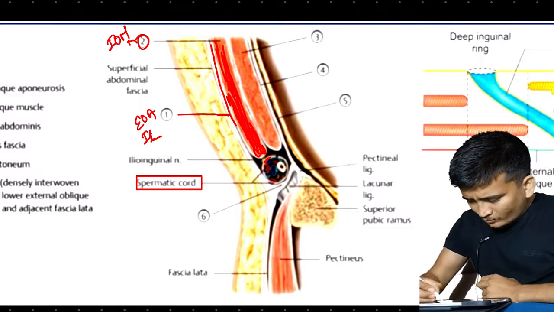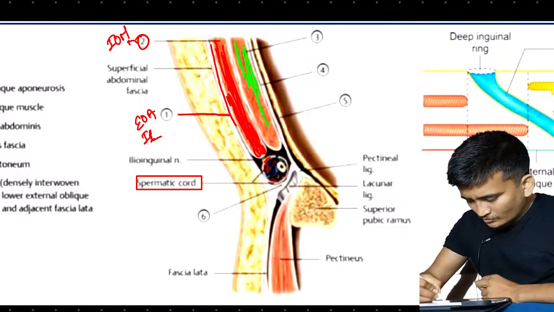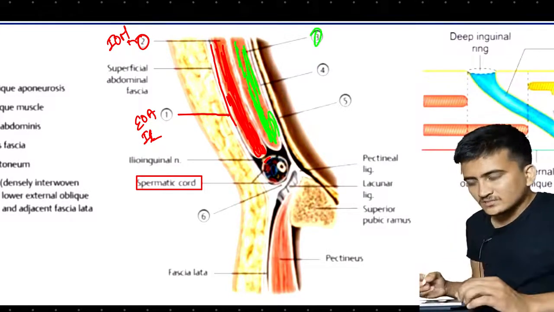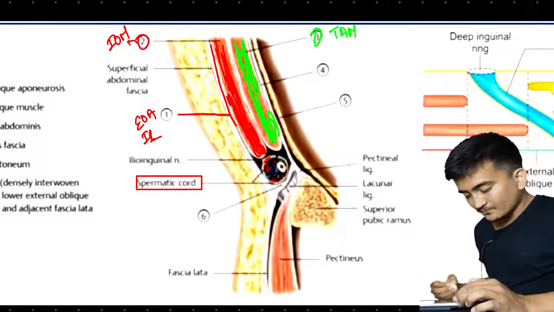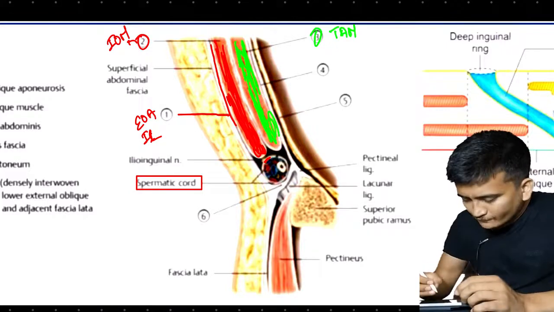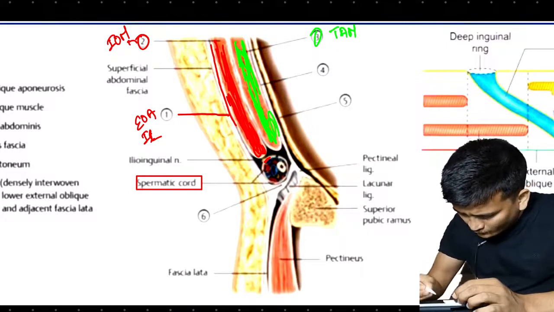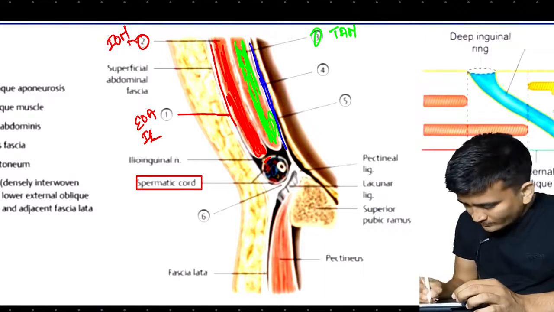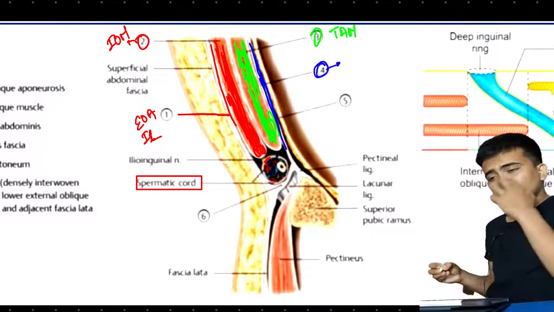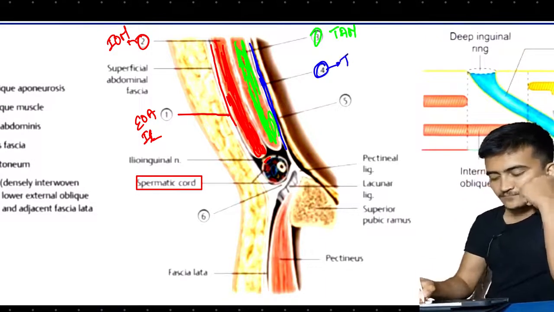Another thing that we will be talking about is the third structure. What is this third structure? This is the transversus abdominis muscle. Simple, transversus abdominis muscle. Similarly, figure number 4, as you can see right here, the fourth structure in the diagram. What is this? The fourth structure is the transversalis fascia.